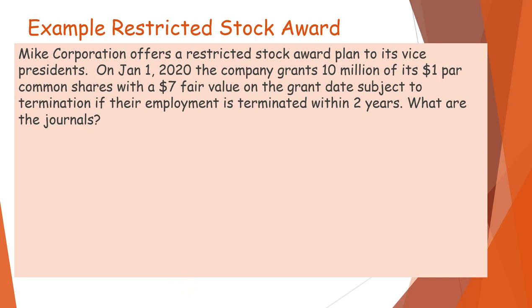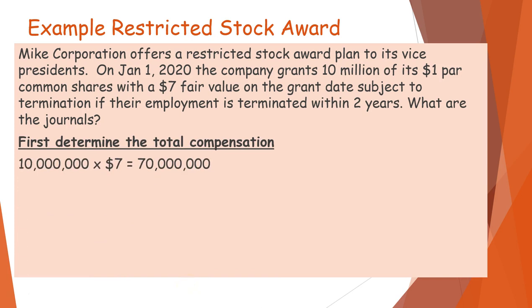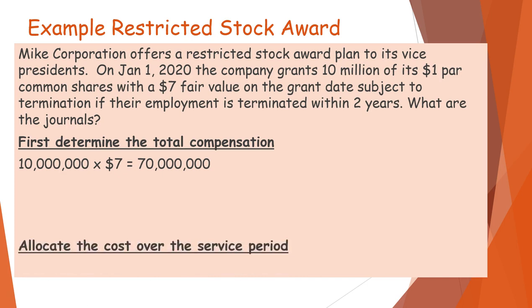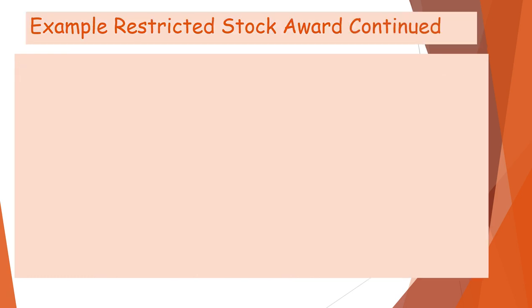Now, my corporation offers a restricted stock award plan to its vice presidents. On January 1st, 2020, the company grants 10 million of its $1 par common shares with a $7 fair value on the grant date, subject to forfeiture if their employment is terminated within 2 years. What are the journal entries? First, we determine the total compensation. It's going to be 10 million shares times $7, which is the value on the grant date. And then we're going to allocate it over the service period, which is 2 years. And that's 35,000.